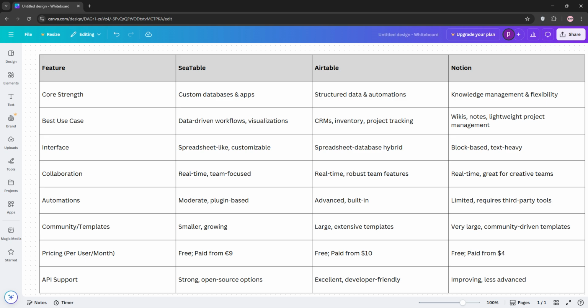Choose Seatable for complex data and app building, Airtable for structured project management, or Notion for collaborative docs and flexibility. Test our free plans to see what fits.